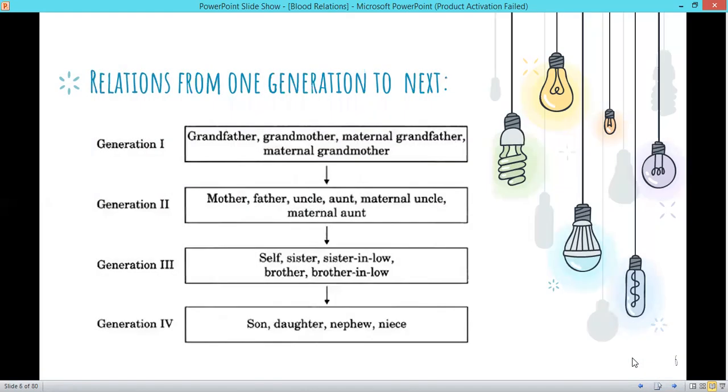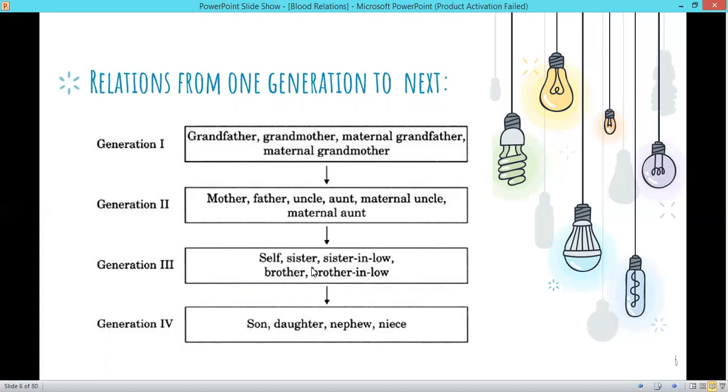Now this is a generation flow chart. It is from the first generation to the next. Suppose the first generation is grandfather, grandmother, maternal grandfather, maternal grandmother. So this is for paternal and maternal side both. Second generation would be your mother, father, uncle, aunt, maternal uncle, maternal aunt. Third generation will be yourself. Here we are considering ourselves as the third generation.